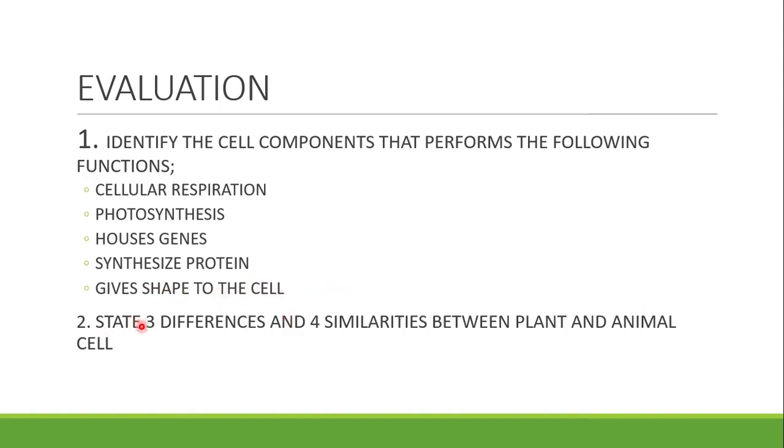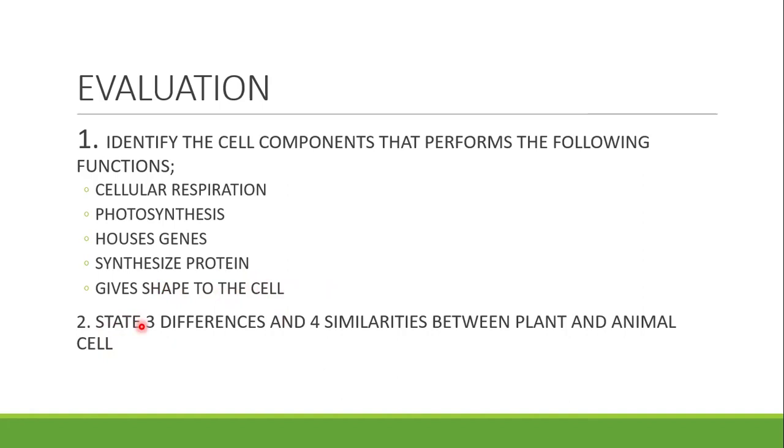Then for number two, I said to state three differences and four similarities between plants and animal cell. As for the differences, of course, plant cell has chloroplast, which is absent in animals. Secondly, plant cell has cell wall, which is absent in animals.